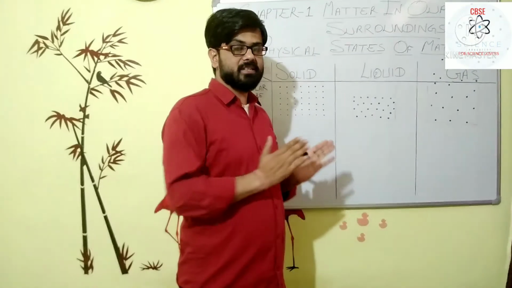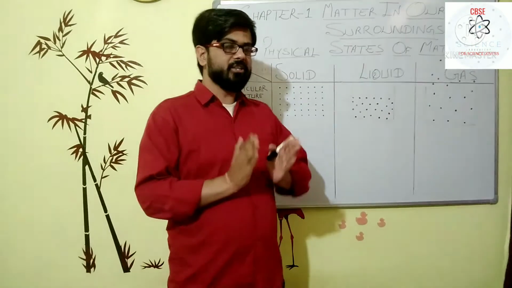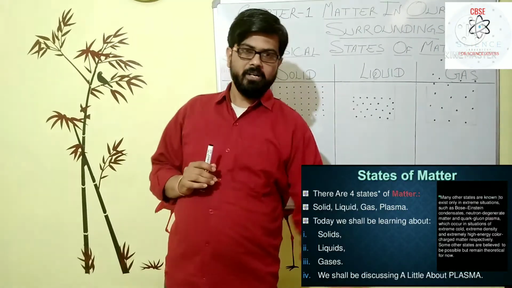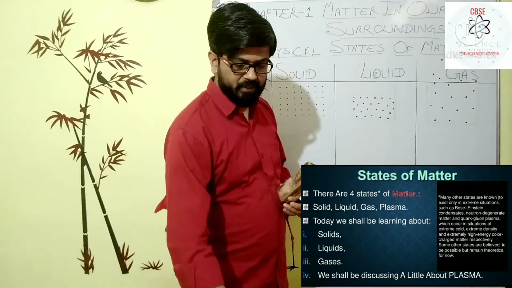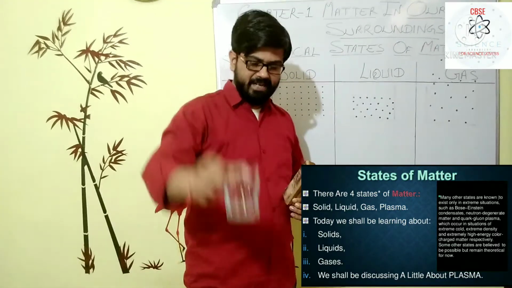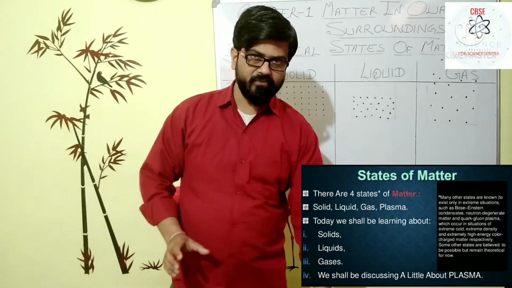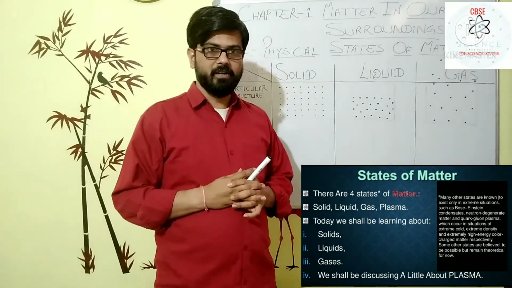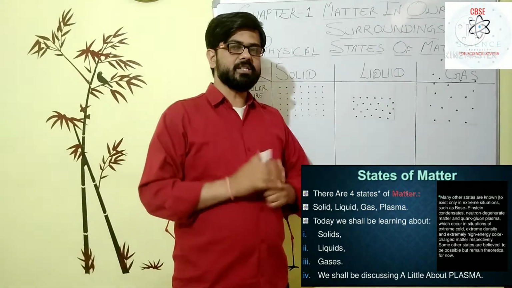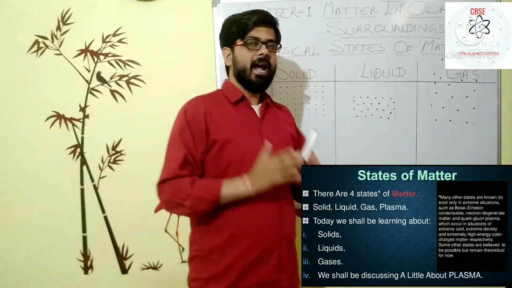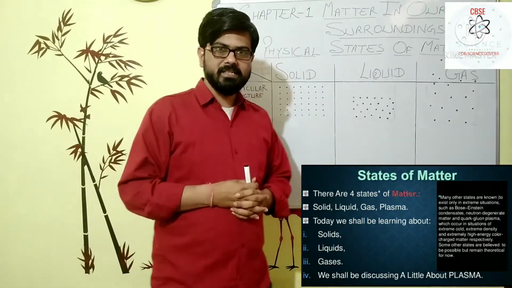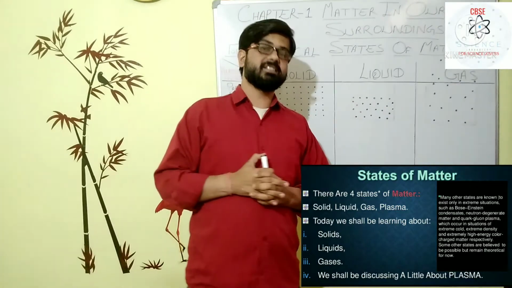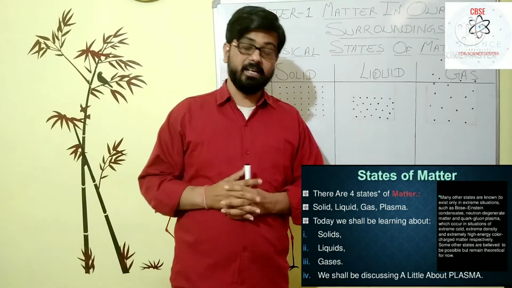Now we have discussed those states. Generally, matter has three physical states: solid, liquid, as you are seeing, and gases, in which we live, that is the atmosphere. Another physical state, recently discovered, is the plasma state, which we will also discuss a little.